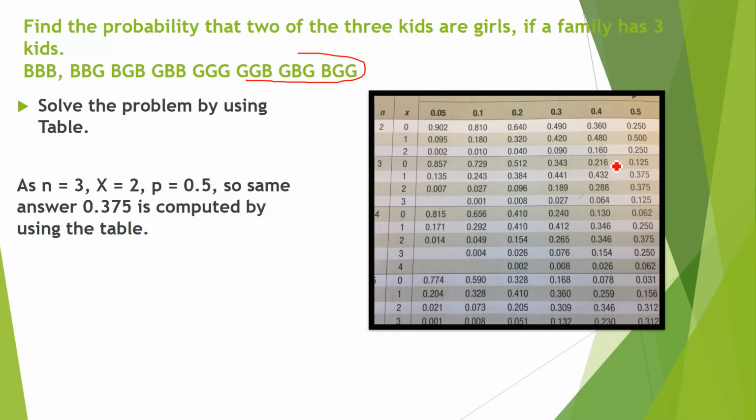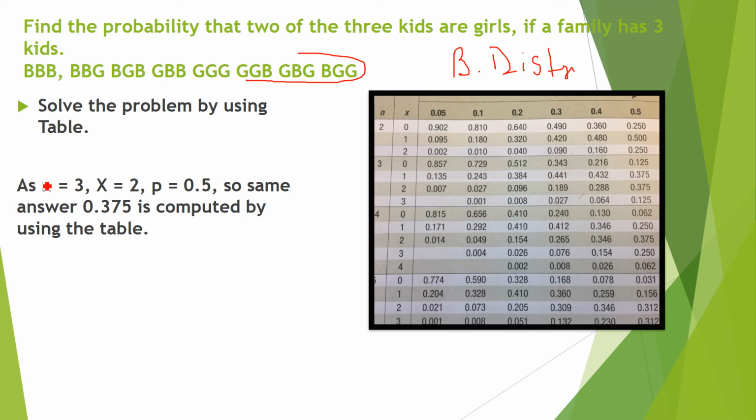So here is the table. I will show you how to solve the same question with the help of a binomial distribution table. This is called the binomial distribution table. You will find it at the end of the book, or if you google it, you will find the table there. I will show you how to consult this table. Same question, solve the problem by using the table.